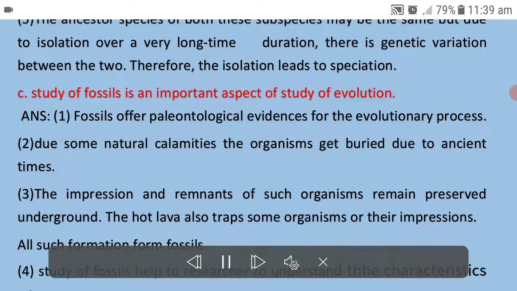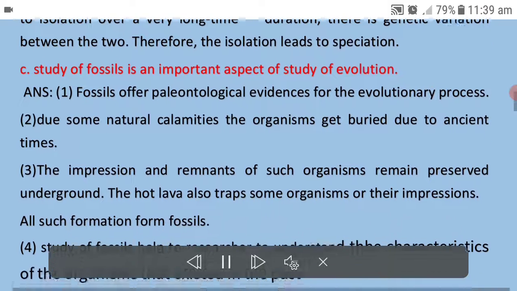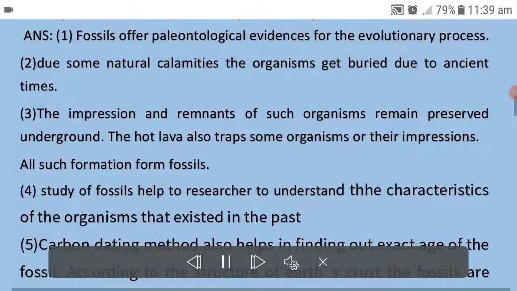2. Due to some natural calamities, the organisms got buried in ancient times. 3. The impressions and remnants of such organisms remain preserved underground. The hot lava also traps some organisms or their impressions. All such formations form fossils. 4. Study of fossils helps researchers to understand the characteristics of the organisms that existed in the past. 5. Carbon dating method also helps in finding out the exact age of the fossil.